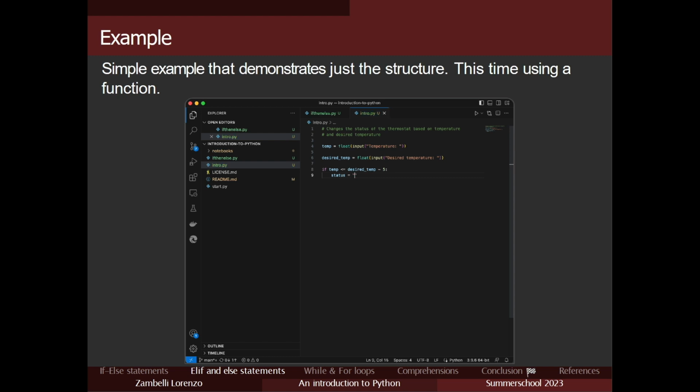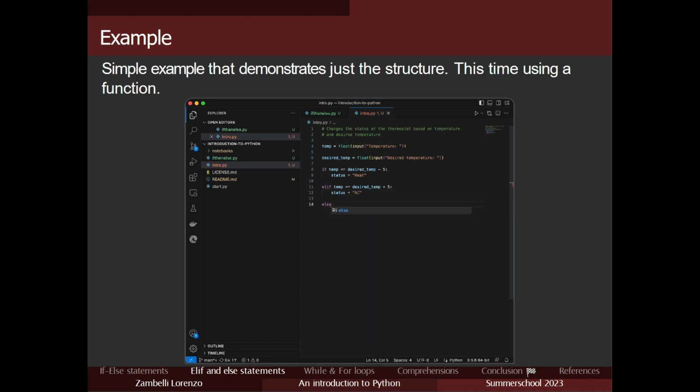Then the status of our heat pump should be heat because it's too cold for us. Elif, if the temperature is greater or equal to the desired temperature +5, so maybe it's too hot for us, let's just write status equal AC.